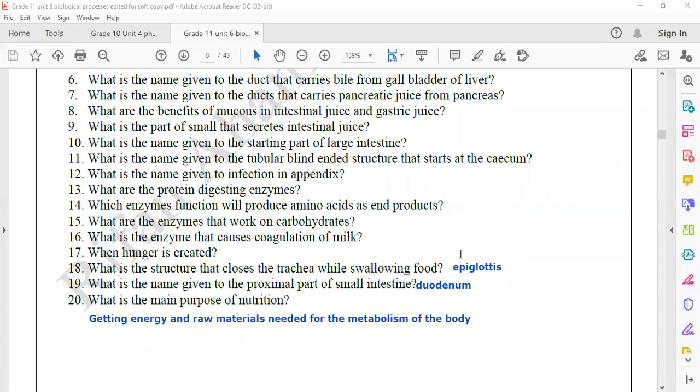Are you clear? So that is ending the nutrition part of grade 11. And there is a short question paper also on it. Remember, you will get benefited if you try the short questions, right?